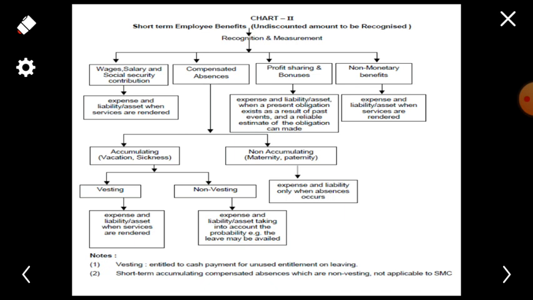Now, non-monetary benefits. Non-monetary means these are benefits which you cannot measure in monetary terms. It means they are other than cash. For example, expenses and the liability and asset are recognized when service is being rendered. Sometimes, instead of giving leave, employees may be given a facility of house, cars, or other services like television, mobile phone, internet, TV, fridge. These are facilities given by the employer to the employee. These benefits are also recognized and measured as per Accounting Standard 15.